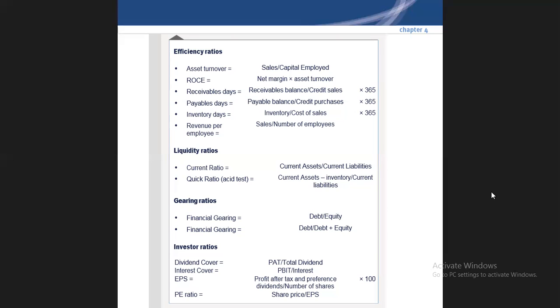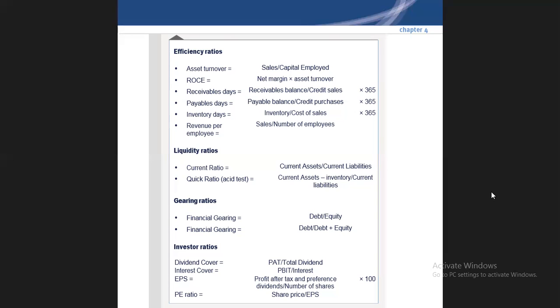Now payable days, payable balance divided by credit purchases into 365, because you are purchasing the raw material on credit terms, so you have to pay. So what is the benchmark of days to pay the creditors, and what is the benchmark of days to receive from receivables? It should be very clear to you.